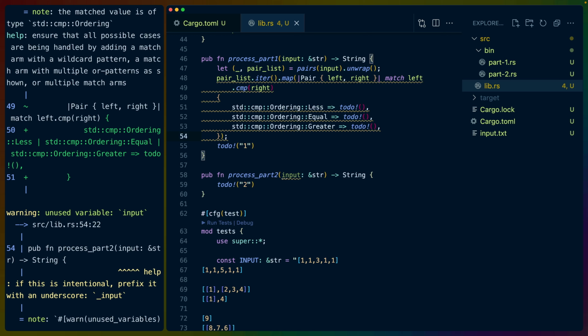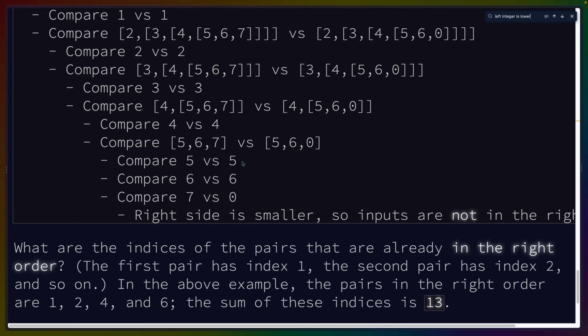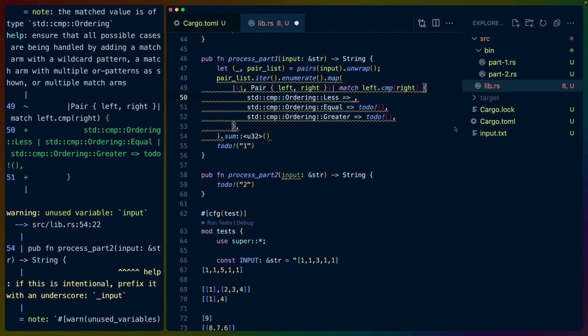We're going to pretend that we have this comparison function already. So I'm going to enumerate here to get the indices, i and pair, and then we're going to sum this into a U32. And which index do we return? I forget. What are the indices of the pairs that are already in the right order? Should be 1, 4, 6. So already in the right order is i. I think this is panic.